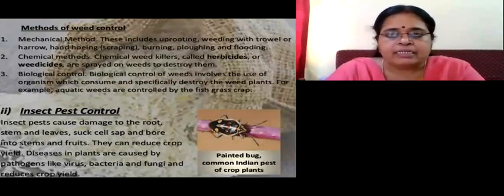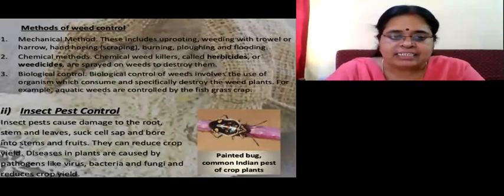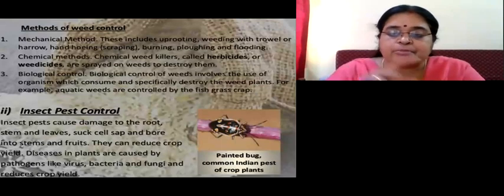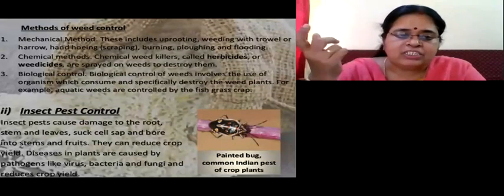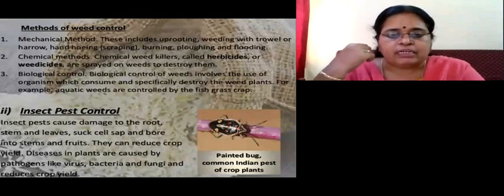The chemical method is by using certain weedicides. You know, there are two types of weedicides in our country, like 2,4-D is one weedicide, and like that some weedicides are there. These are called weedicides or herbicides, and they are sprayed on the weeds to damage them. Next method is a biological control. Biologically, we can control them.